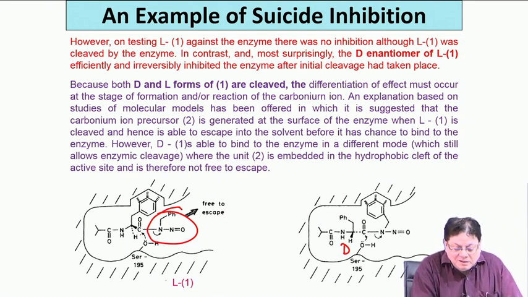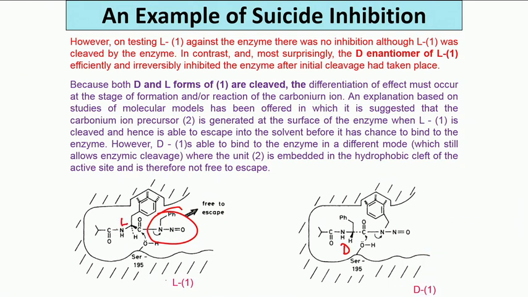This was L. Remember, amino acids, proteins are all made of L amino acids, and so it is natural that the enzyme will also recognize only L amino acid containing molecules. It will not recognize the D.